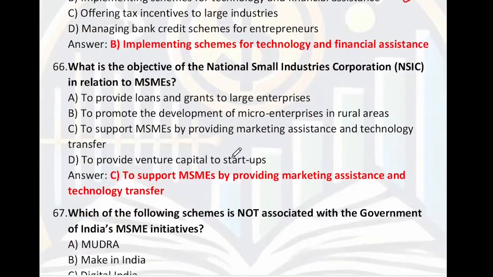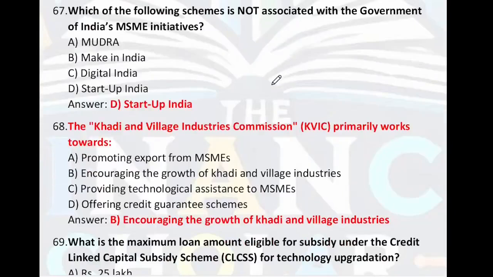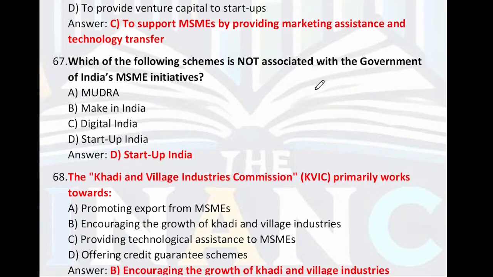Next, what is the objective of the National Small Industries Corporation, NSIC? So what is the objective? To support MSME by providing marketing assistance and technology transfer. So C is the right answer. Which of the following schemes is not associated with the Government of India MSME initiative? So which of these is not associated with the MSME initiative? So the right answer is Startup India.